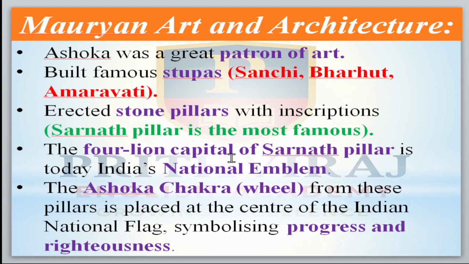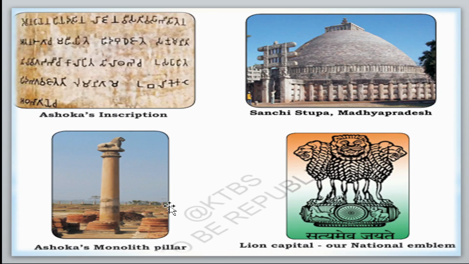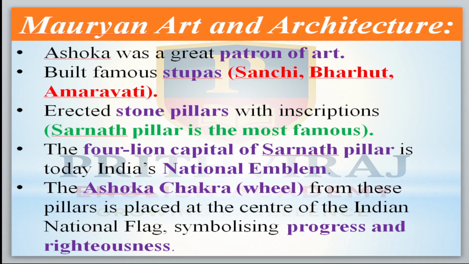The four-lion capital of the Sarnatha pillar is today India's national emblem. This is Sarnatha's, on the top it is there. We have taken it as the national emblem. Okay, next. The Ashoka Chakra wheel from these pillars is placed at the center of the Indian national flag, symbolizing progress and righteousness. Understood my point?